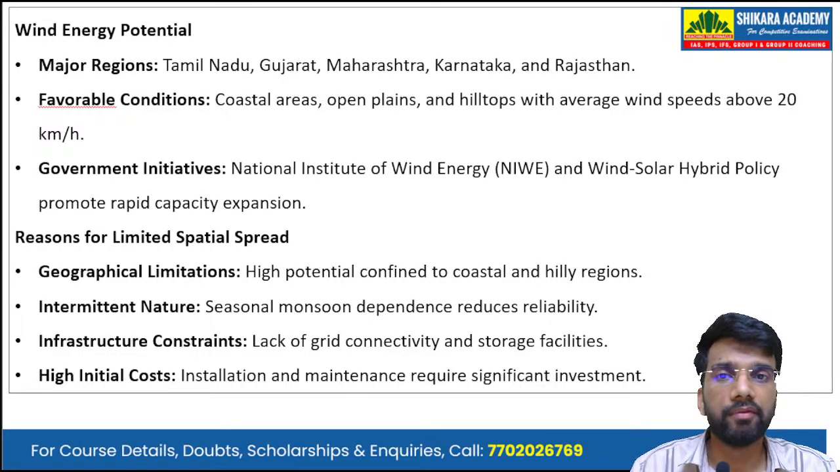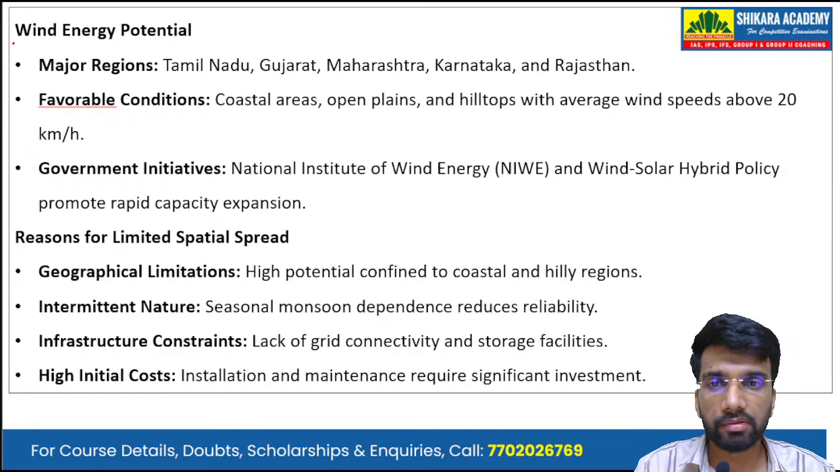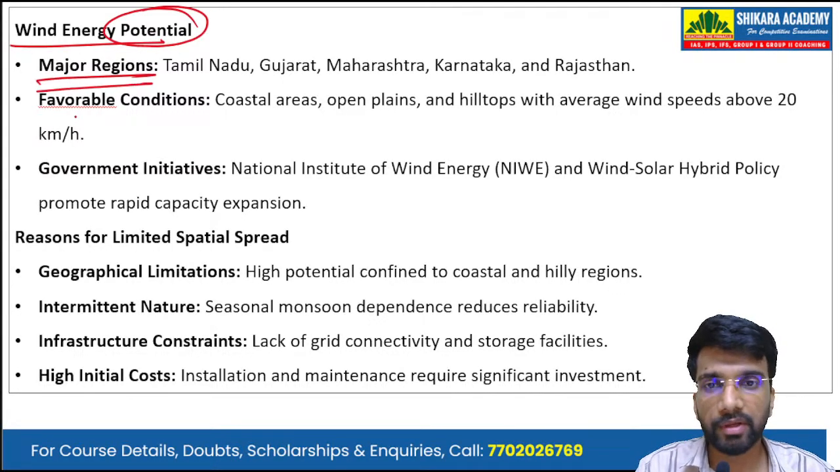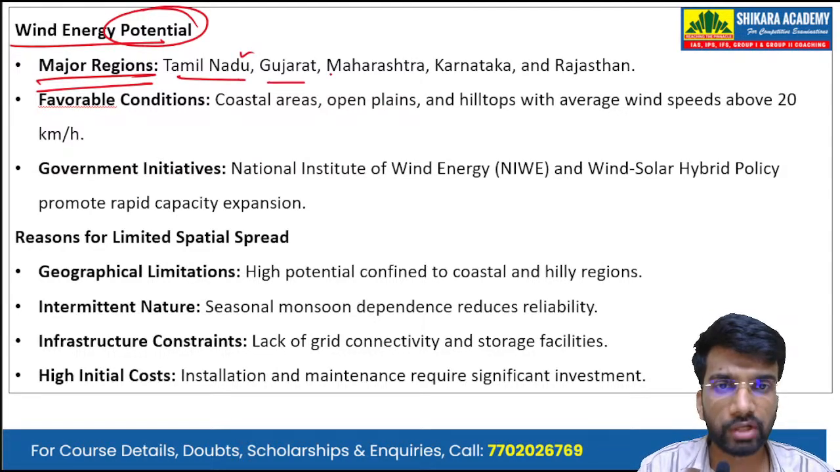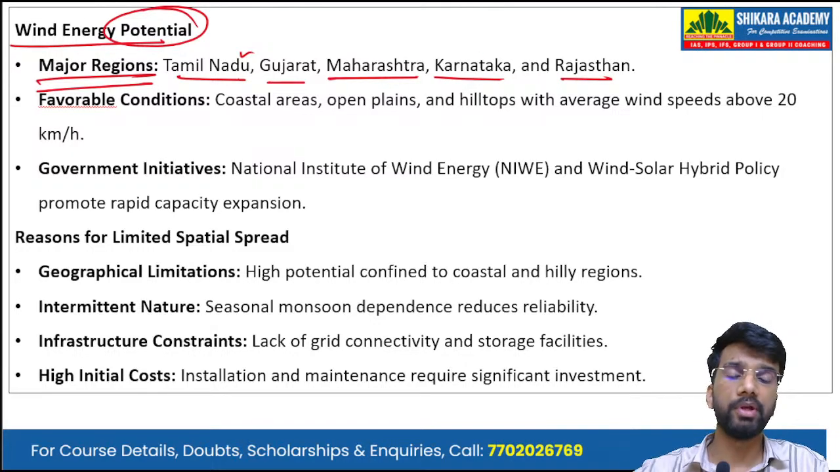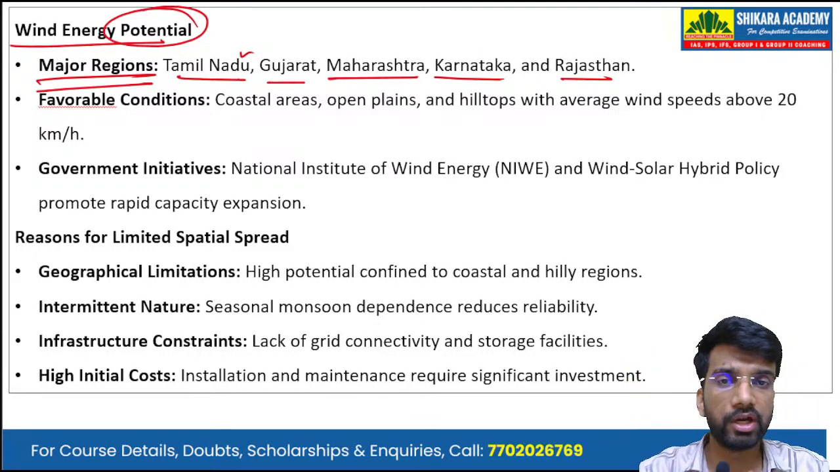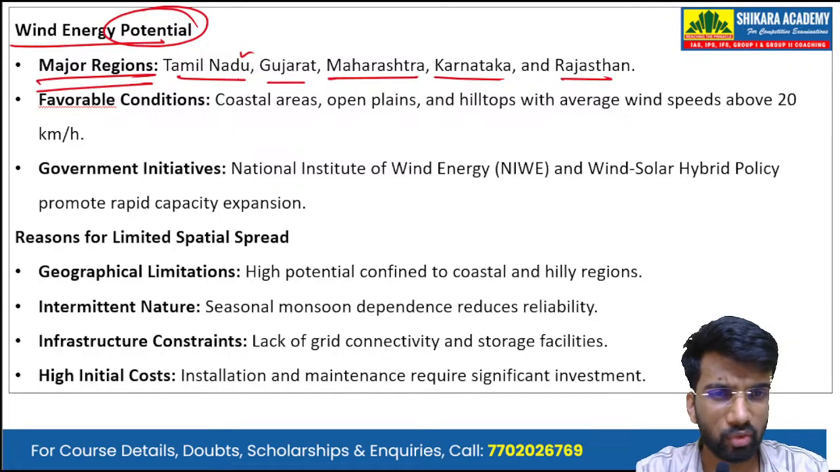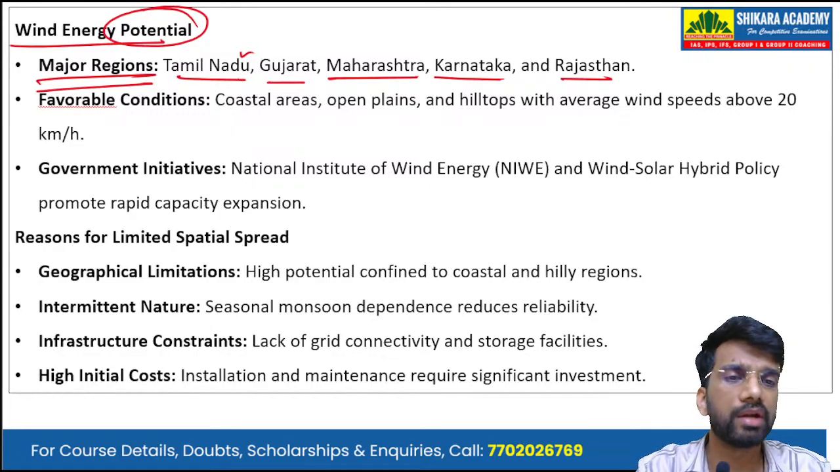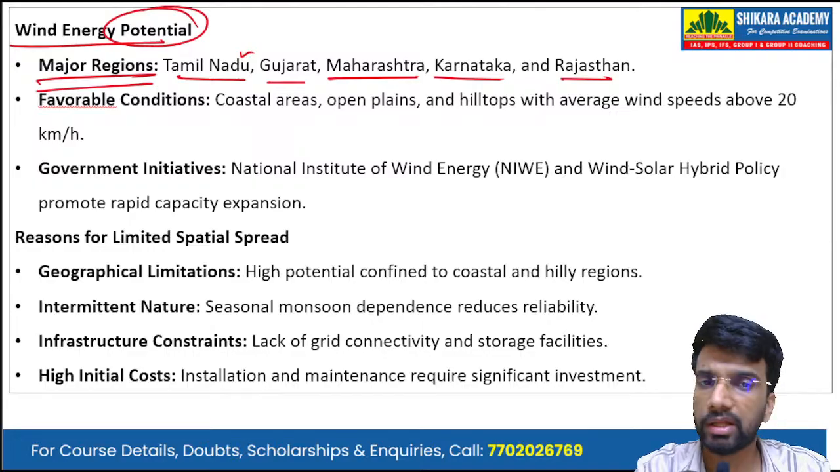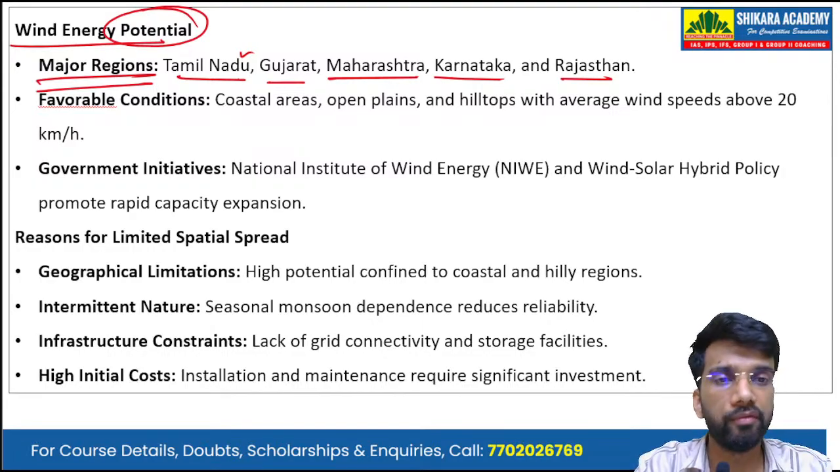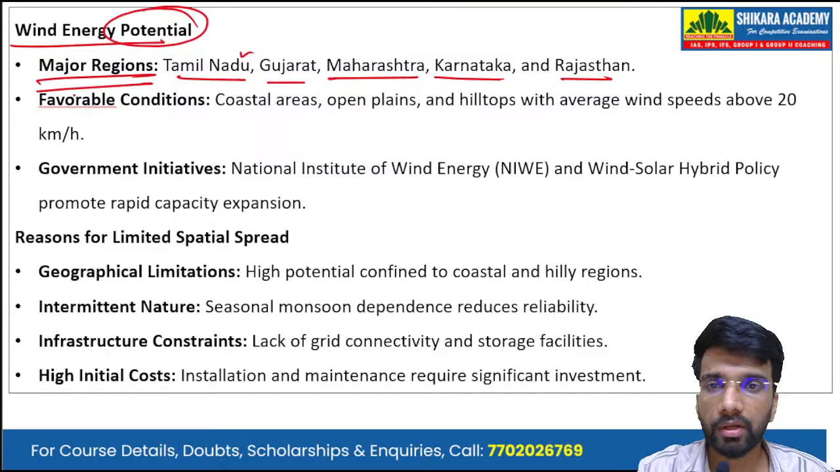now the wind energy potential. The major regions in which we have the potential are the states of Tamil Nadu, Gujarat, Maharashtra, Karnataka, and Rajasthan. Okay, so in the states of Tamil Nadu, Gujarat, Maharashtra, Karnataka, these are the coastal areas in these states, along with Rajasthan, because of the presence of the Thar desert there. So there is a good movement of wind. So these are the major ones.